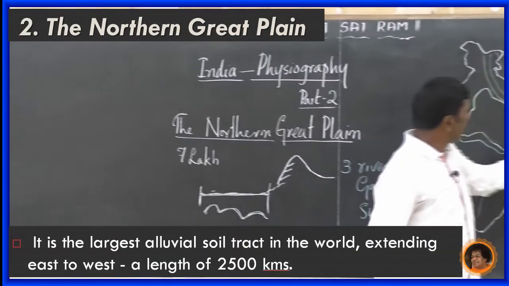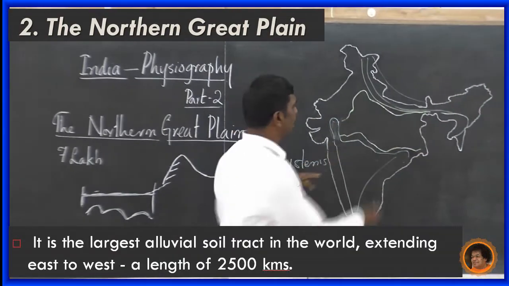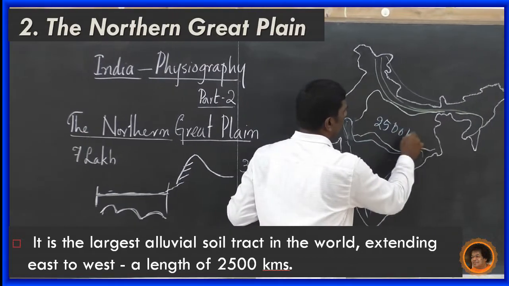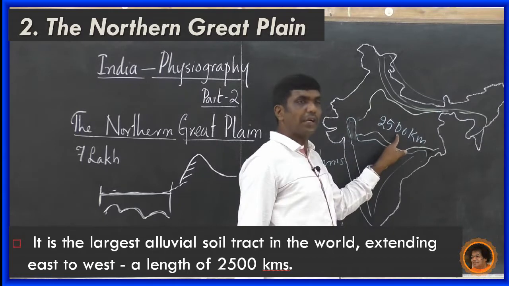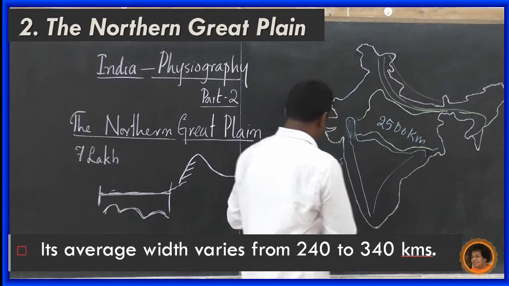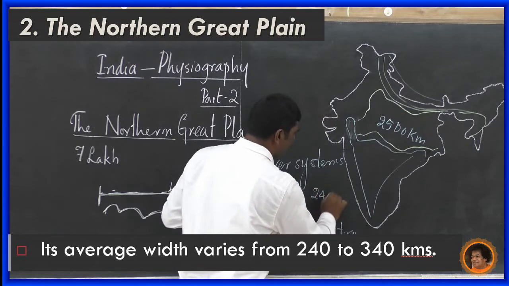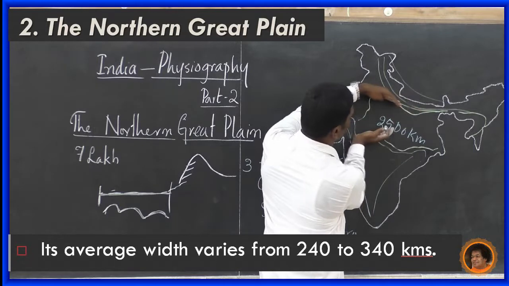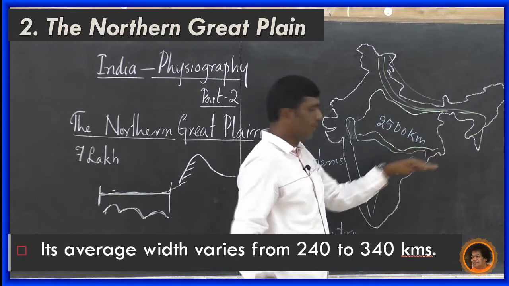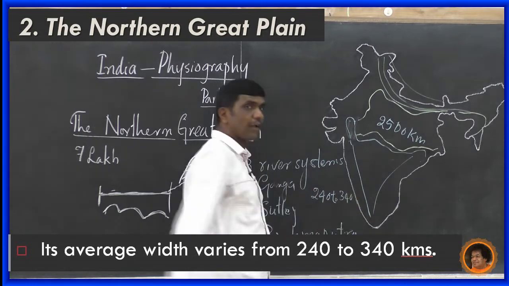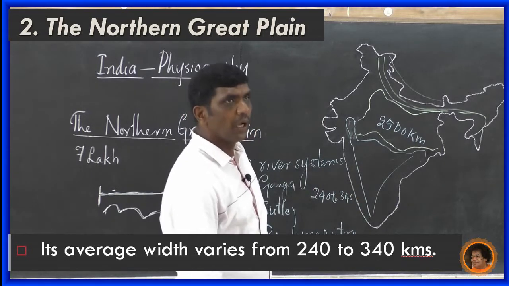Extending east to west, its length is 2,500 kilometers. The average width is 240 kilometers to 340 kilometers.